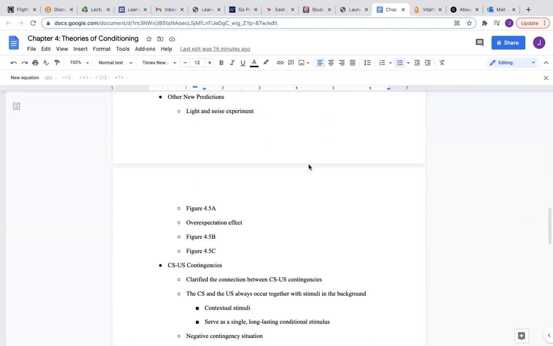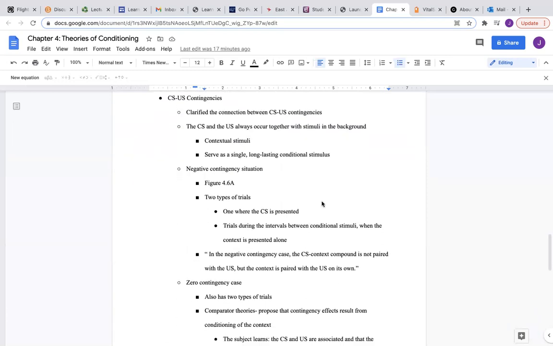There were other new predictions, which also occurred during the light and noise experiment. I didn't go into great detail in this presentation about them, but it had to do with the over-expectation effect. Again, there are figures in the book that show you visually exactly what these predictions are, and I found those to be helpful, so I did include them in here.